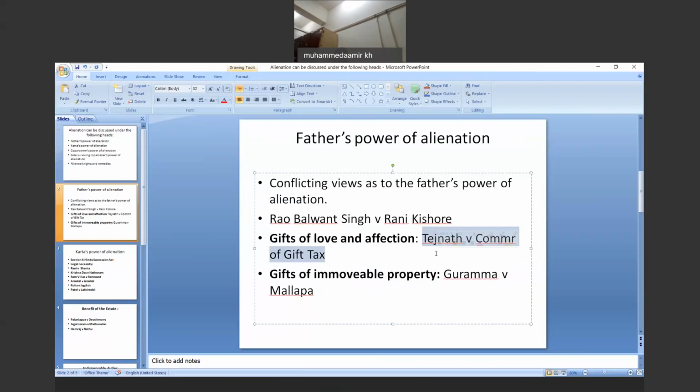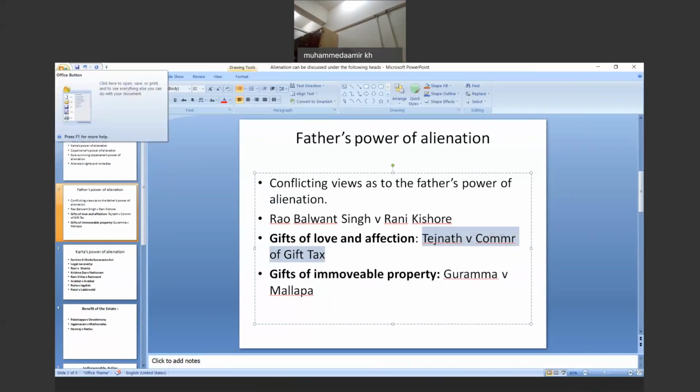Such gifts are very common among the Hindus, and are ordinarily made on some special occasions, where the gifts are given by the father of his own free will.